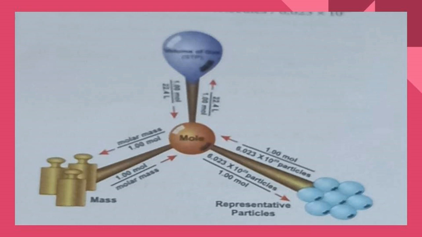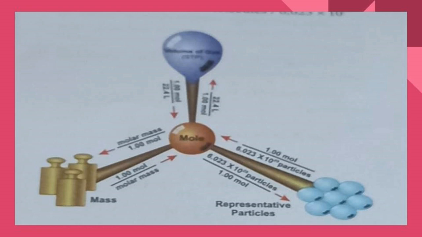Calculation of the number of moles by different modes. Number of moles: the formula is mass divided by atomic mass, or mass divided by molecular mass, or number of atoms divided by 6.023 × 10^23, or number of molecules divided by 6.023 × 10^23.